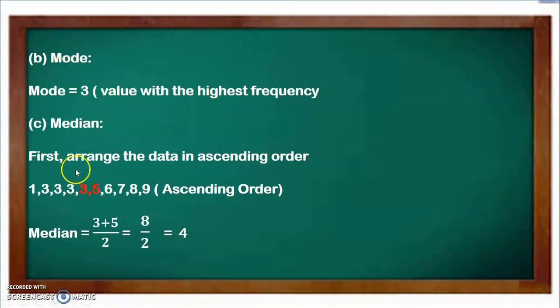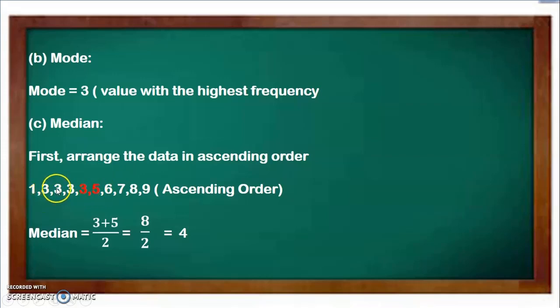And for the median, first arrange the data in ascending order. The mode is 3, it has the highest frequency. And I can see from here that we have 10 values, an even number.